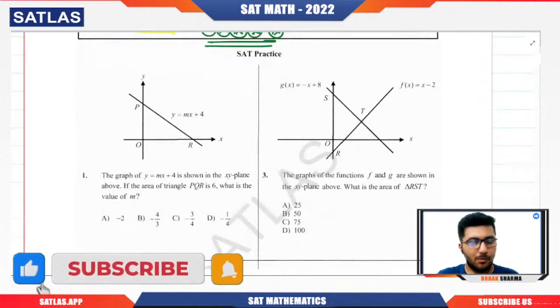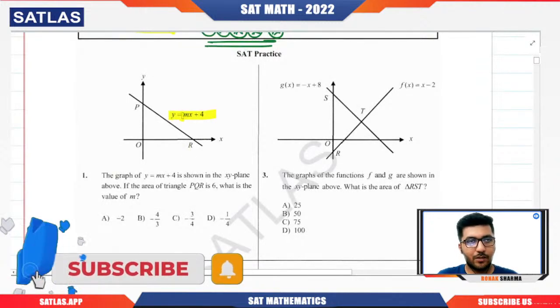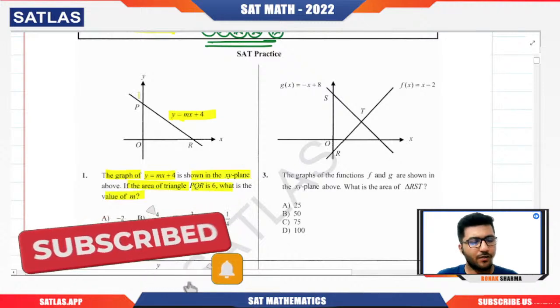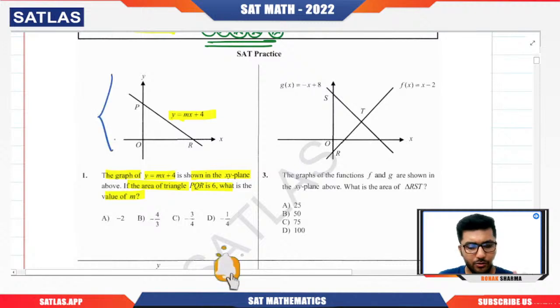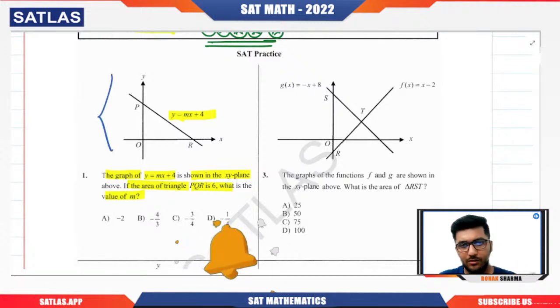if we talk about question number one, you can see that they have given us the equation of a line, and then the graph of y equals mx plus 4, definitely shown in the xy plane. If the area of the triangle PQR is 6, what is the value of m? This is a very simple question. I know that you should be able to do it. I'm giving you exactly 30 seconds. Solve it out.